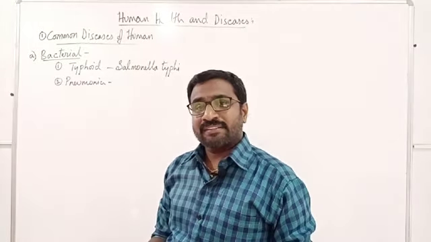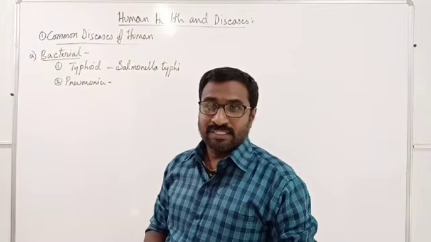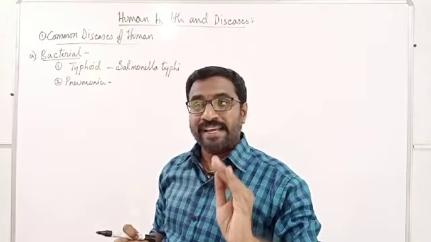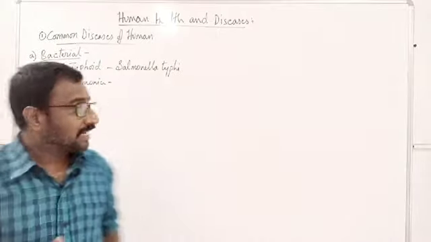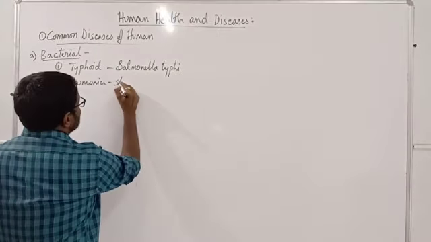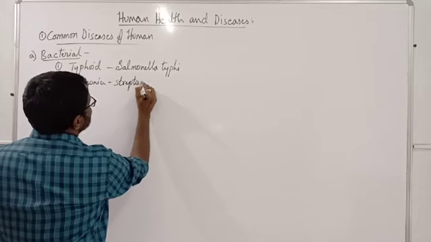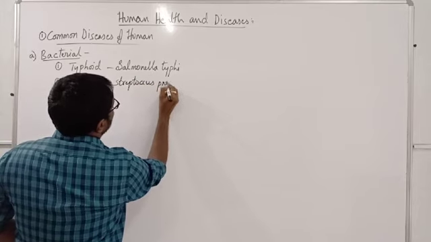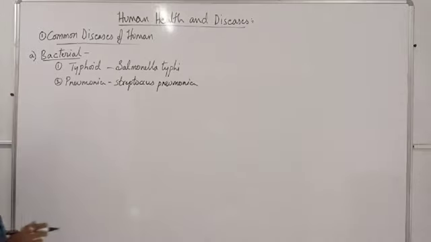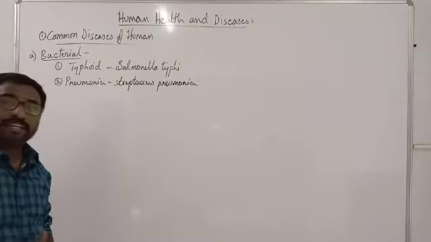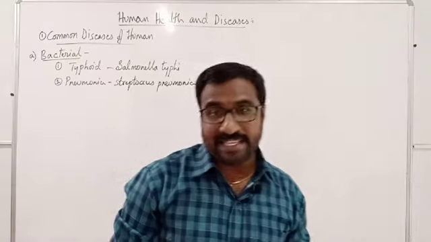So how to stop it? How to control the disease? We must go with purified water. Next, it is pneumonia caused by Streptococcus pneumoniae. A bacterium called Streptococcus pneumoniae is the microorganism which causes this disease.